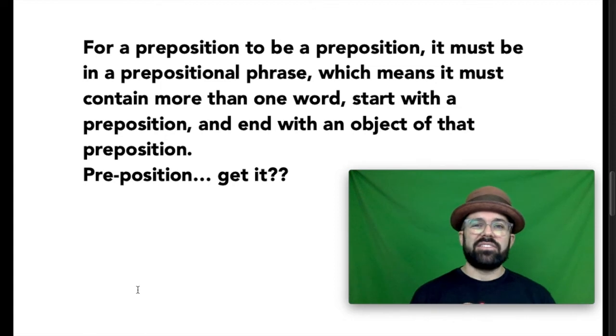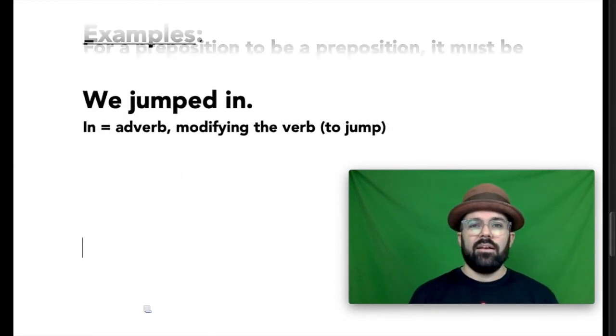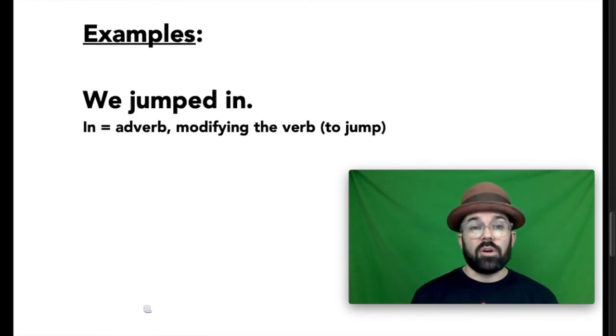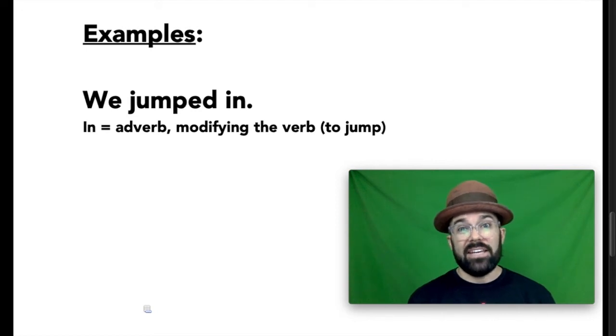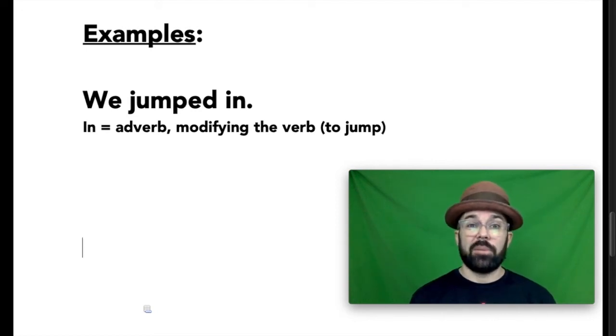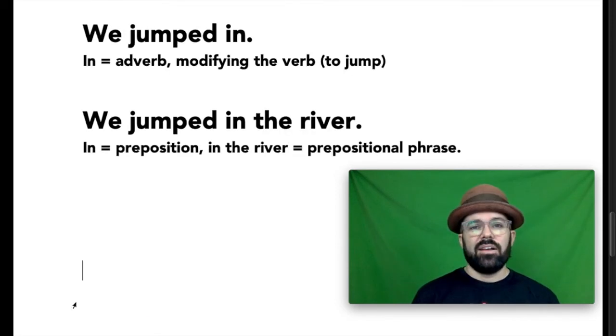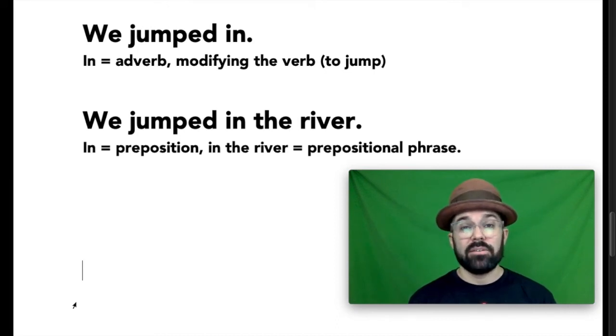Let's take a look at some examples of what I'm talking about. This first one is an example from before. We jumped in. Now, in is a word on the preposition list, but in this instance, it is an adverb modifying the verb in front of it, jumped. It tells where we jumped. However, if I change the sentence a little bit and add a few words, we jumped in the river, we have the same beginning, but I added an object at the end.